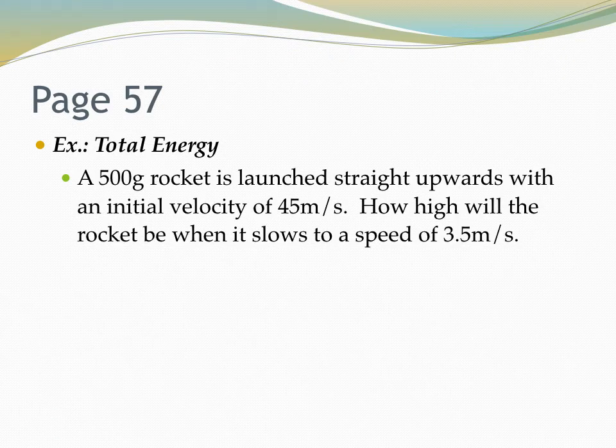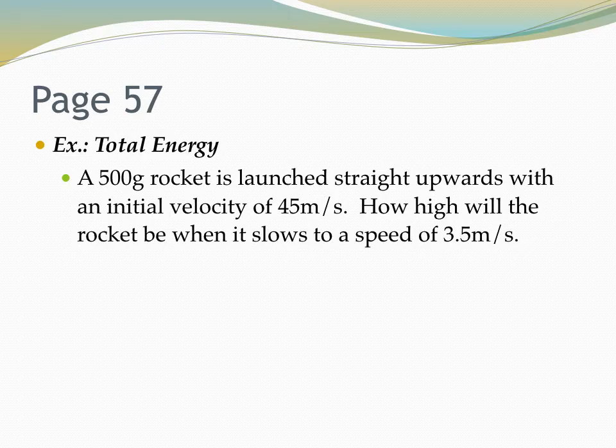Moving on. At the bottom of page 57, we've got one more example for you. Let's go through this one together, and then you can get on your own practice work so you can really wrap your head around this amazing concept. A 500-gram rocket is launched straight up with an initial velocity of 45 meters per second. How high will the rocket be when it slows to a speed of 3.5 meters per second?